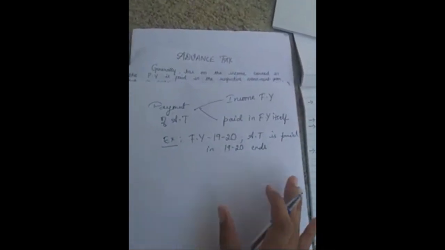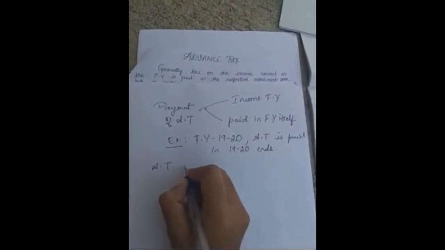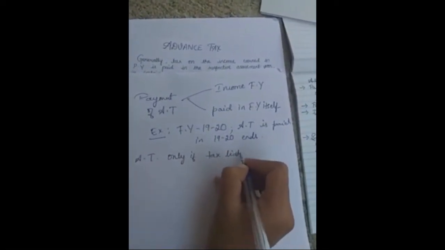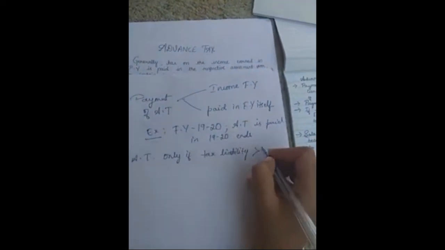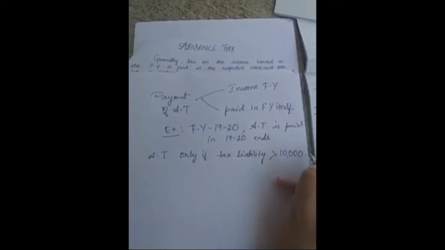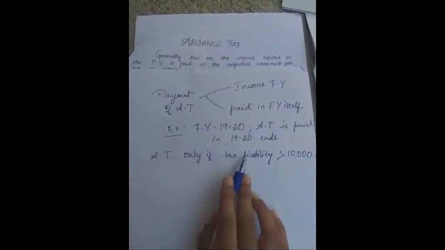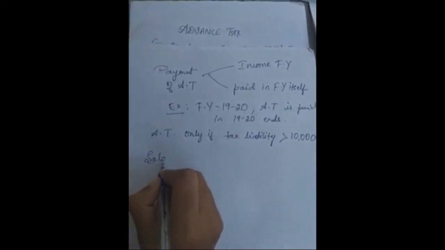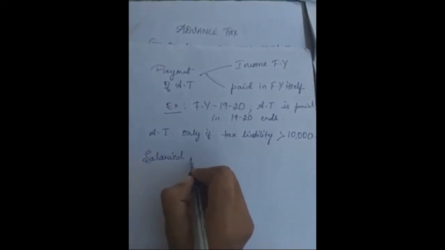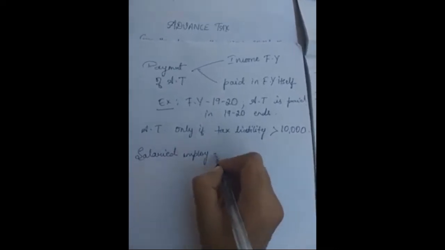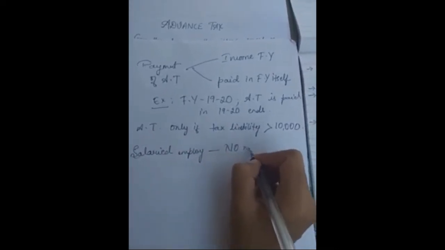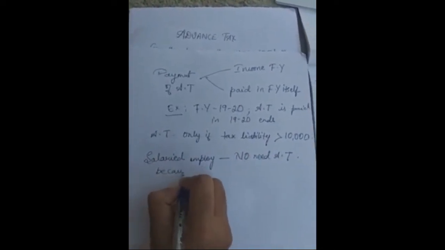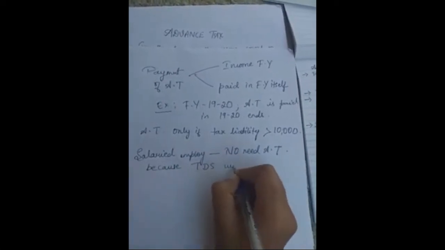Advance tax is payable only if the tax liability of the individual income earner exceeds rupees 10,000. And for salaried employees, there is no need to pay advance tax, because TDS will already be deducted.